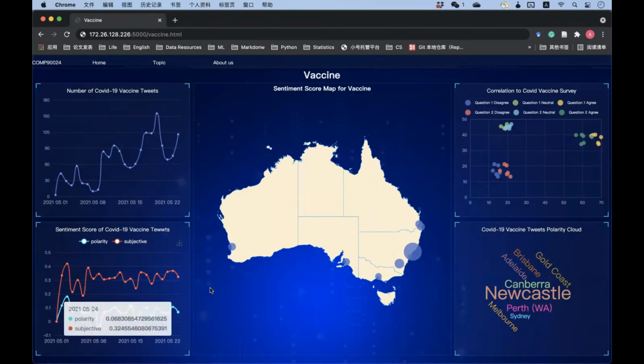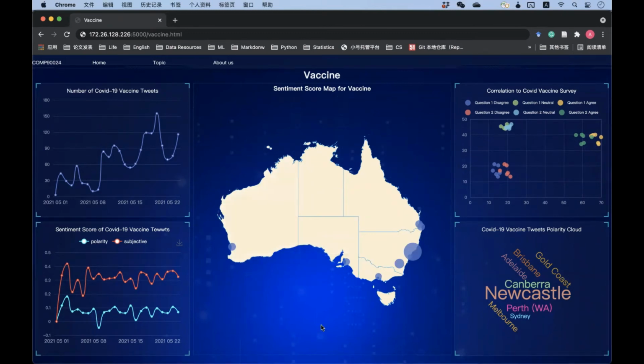On the left bottom corner, we have a plot demonstrating the change in sentiment score of vaccine-related tweets over time. As compared to what we got in earlier sections, the sentiment score for vaccine-related tweets fluctuates a lot. The most significant drop is on the 9th of May.